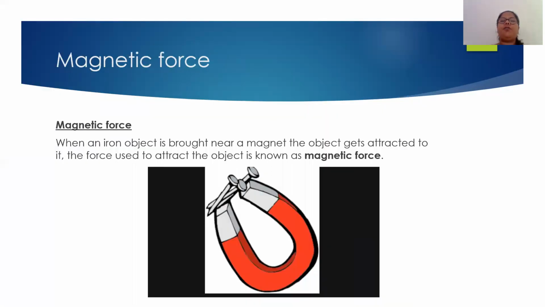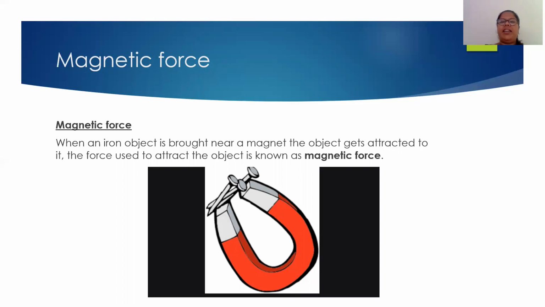The second type of non-contact force is magnetic force. Now this magnetic force can be seen in magnets. Whenever you bring any iron object near a magnet, what will happen? The magnet will attract the objects with the help of a force, and this force is termed as magnetic force.